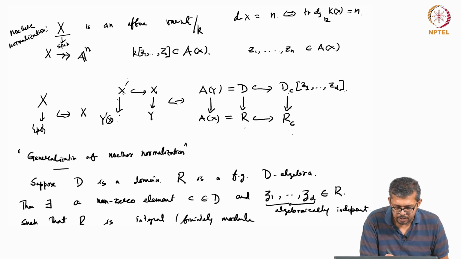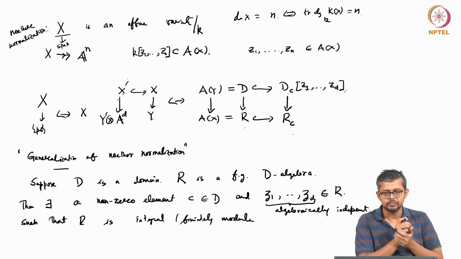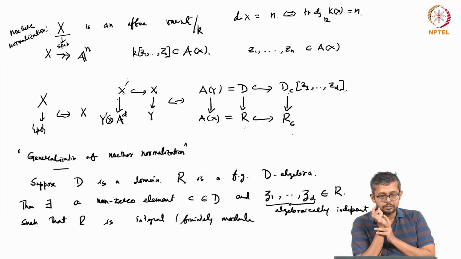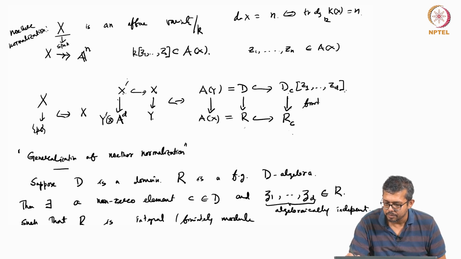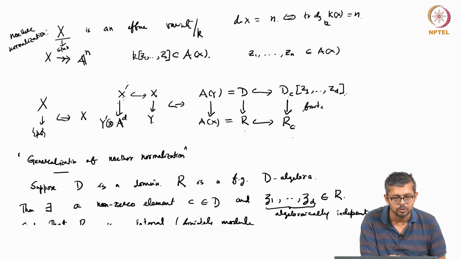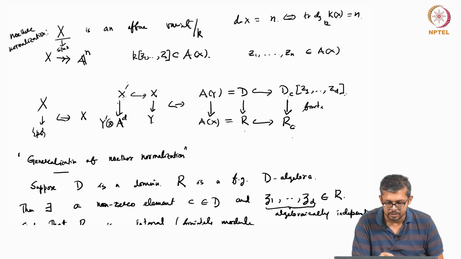Y prime tensor with AD. Right? This is a finite module. So RC will correspond to this x prime, and what is this? This will correspond to y prime tensor, because DC will correspond to some open subset in D. So this is y prime tensor with AD.